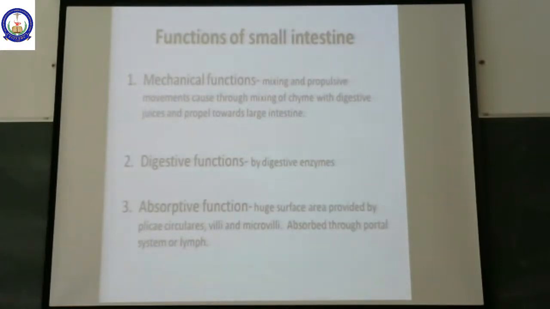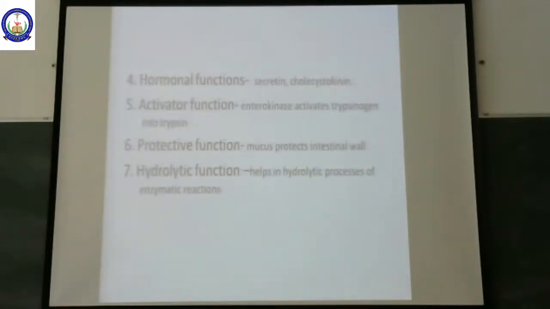The small intestine is thrown into many folds. We call them plica circularis, villi and microvilli. Because of many folds, the surface area is increased, and hence absorption occurs easily. So absorbed nutrients flow through the portal system or through the lymphatic system.